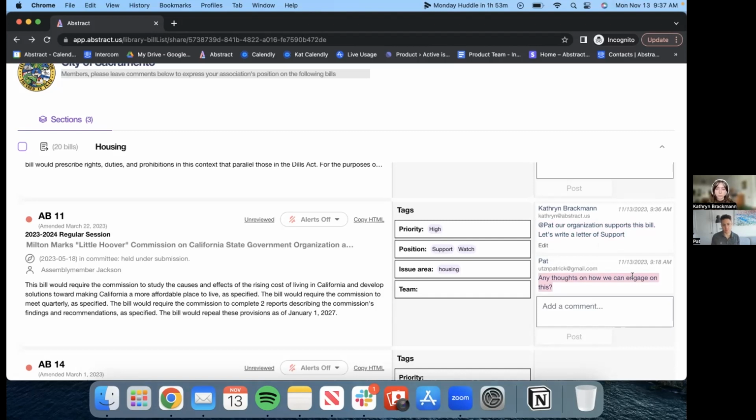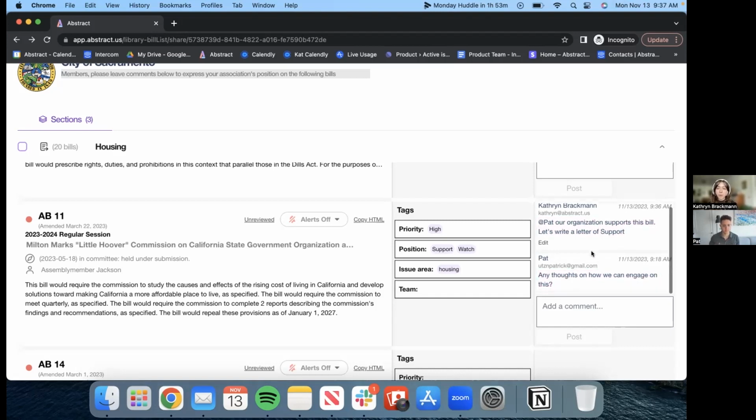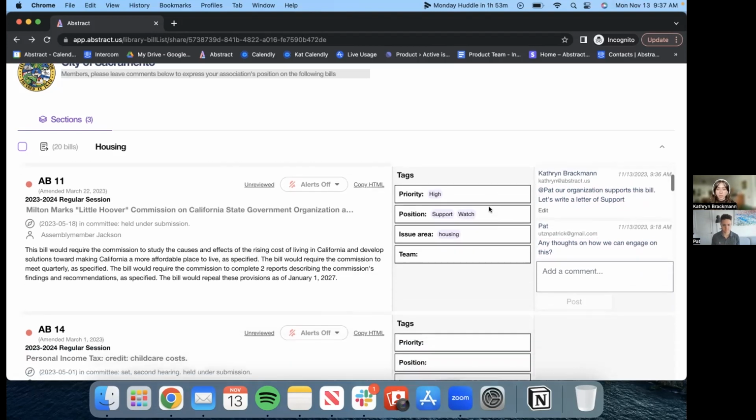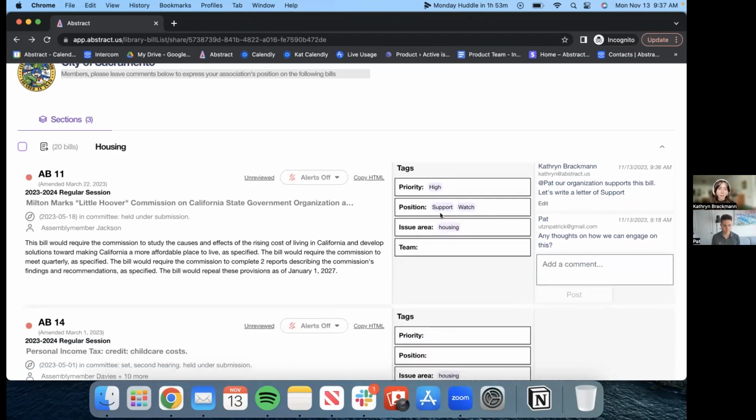So this shows how people, even if they don't have an account, can collaborate with you and you can share all that information with them. This is a really great way to move forward and influence legislation super easily with people outside of your organization, whether that's clients, members, or stakeholders.